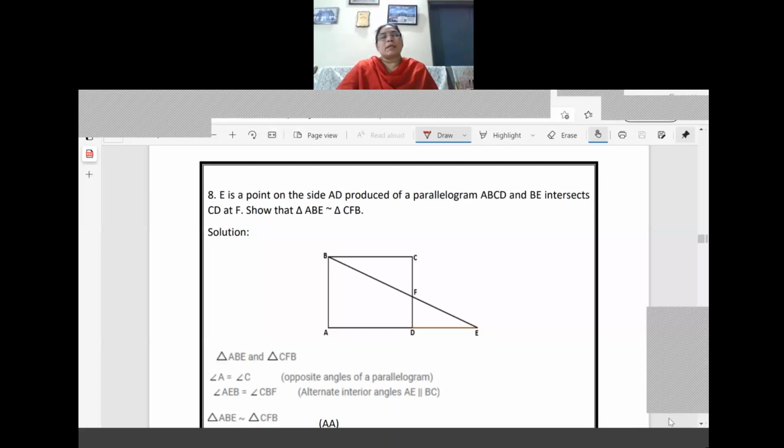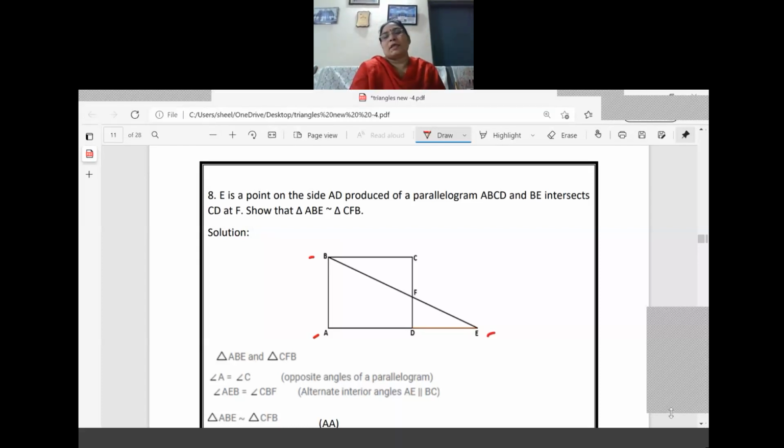Now, the eighth question. E is a point on the side AD produced of a parallelogram ABCD and BE intersects CD at F. Prove that triangle ABE is similar to triangle CFB. So first identify the triangles. ABE means the bigger one here, A, B, then E. Next is CFB.